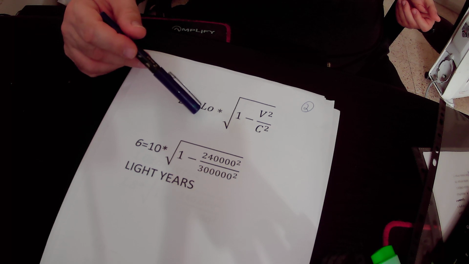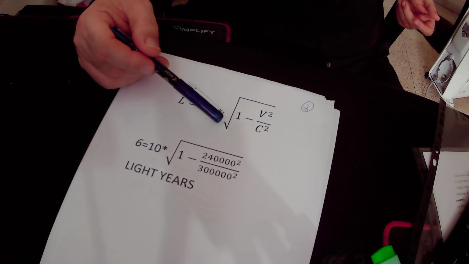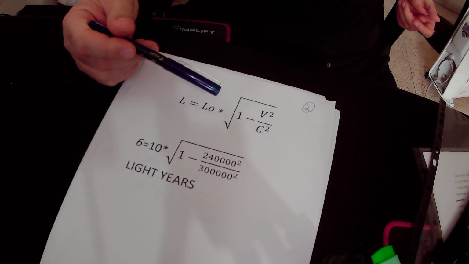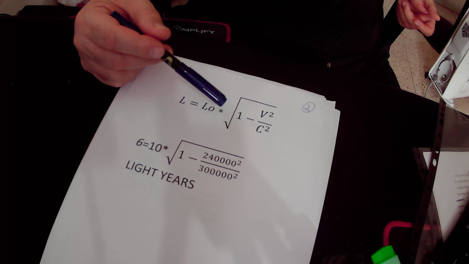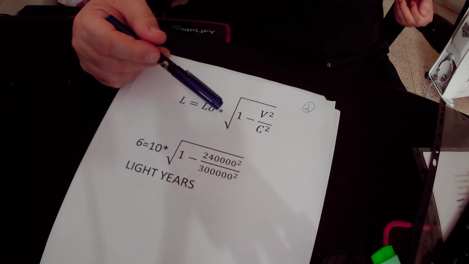L naught is the distance between the two objects when they are not moving relative to each other, and we multiply it by the root of 1 minus v squared divided by c squared. V is the speed of the object that is moving towards the other object.